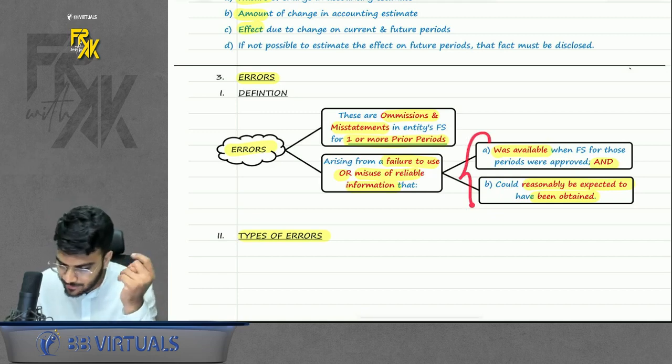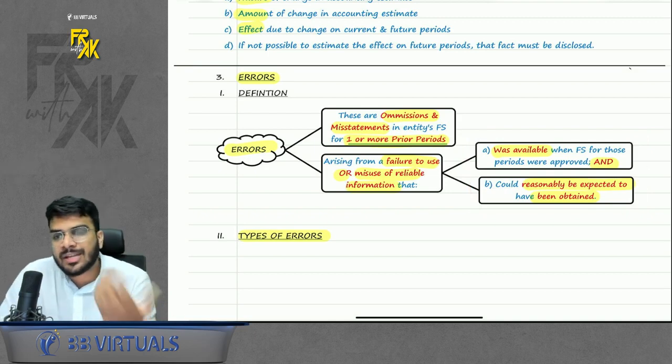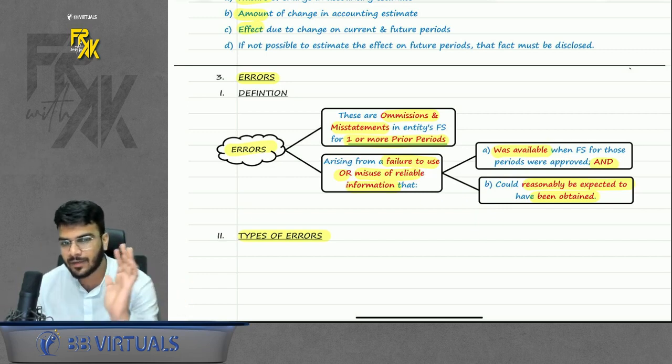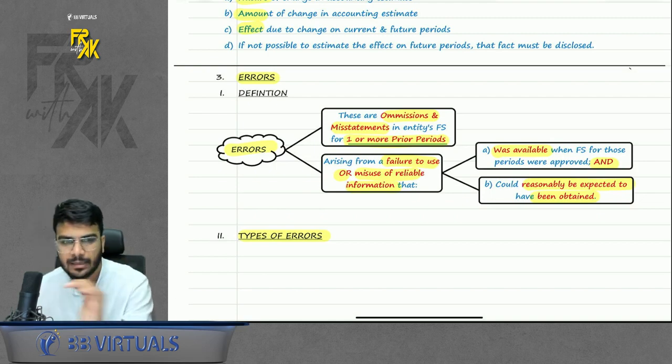But if this information was unavailable, and even with reasonable effort you would not have got it, and because of that you did not record anything, that is not an error. So basically, an error will only be called an error when you forgot to use the information which was available. If that information could not have been made available, then it is not an error.